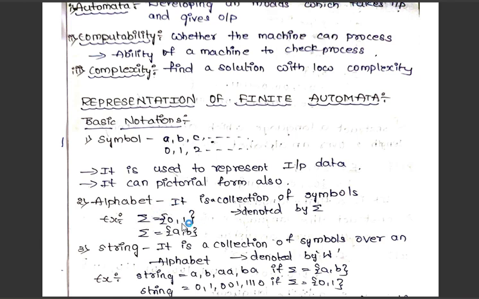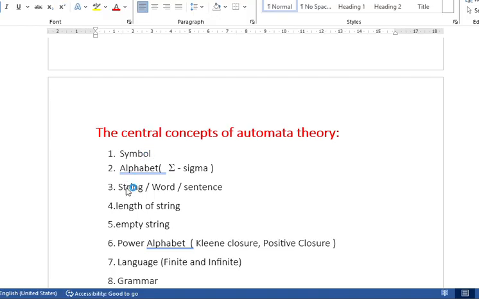So 0, 1, A, B, these are the symbols, a collection of symbols. If you look here, this is sigma. We will be representing this alphabet using sigma equals to flower brackets 0, 1. So 0, 1 is a collection of symbols. This collection of symbols is represented by alphabet. I think you understood by seeing this example. Okay, so the next thing is string, word, or sentence.